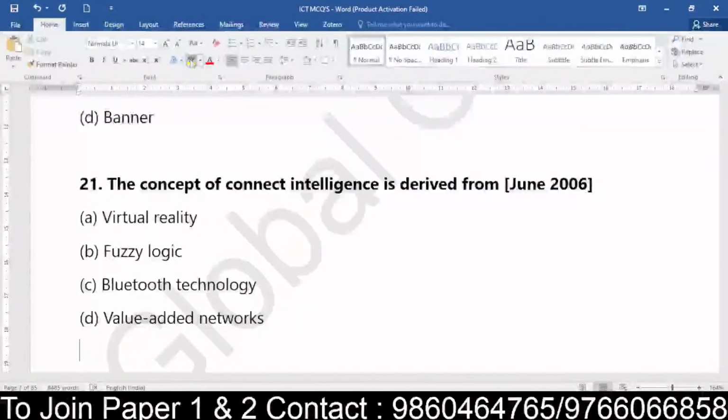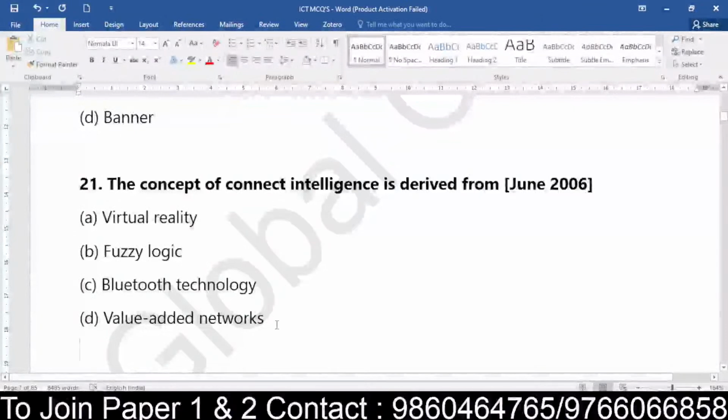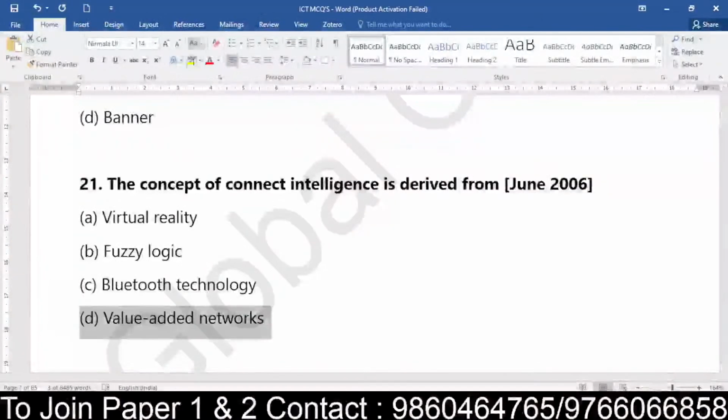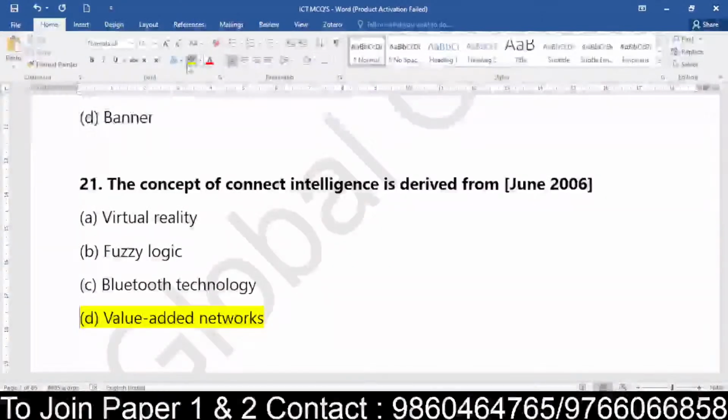Connect Intelligence. So what exactly is it talking about? Yes. Question number 21, everyone. Okay, good. So Connect Intelligence is nothing but a value added. It is a value added in the field of technology because it is one of the strategies. So Connect Intelligence is a strategy wherein we are making use of AI and the software to process what? The content data.